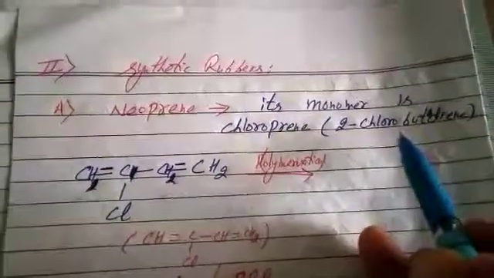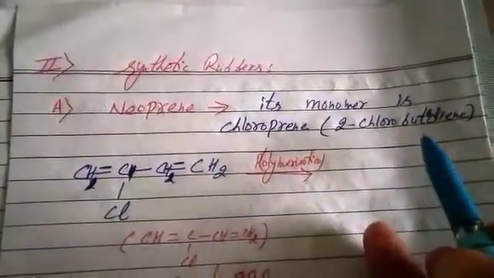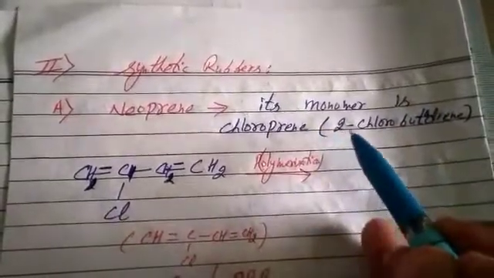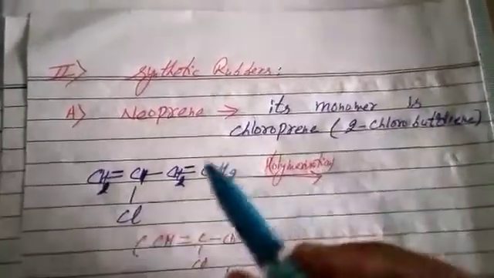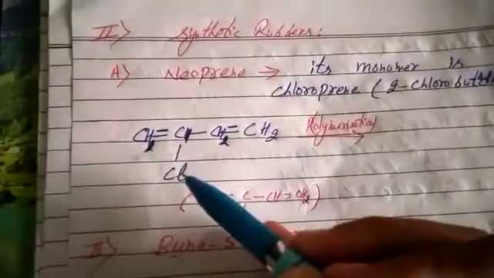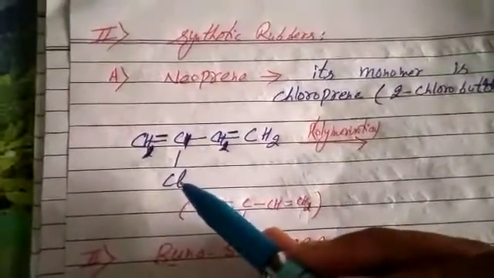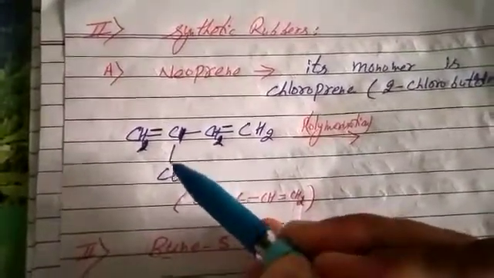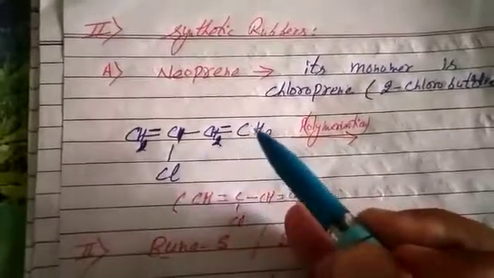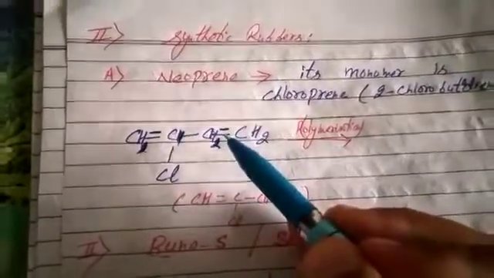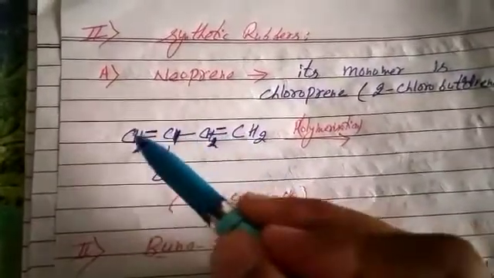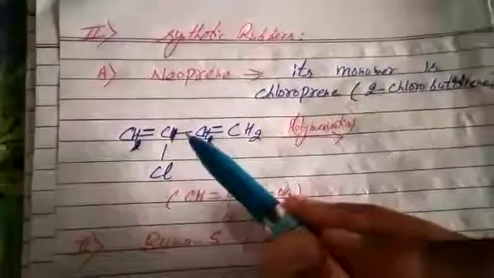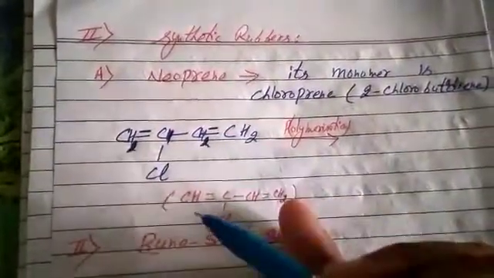2-chlorobutadiene. Isoprene was 2-methyl-butadiene and chloroprene is 2-chloro. That is, the methyl group is substituted by a halogen atom, Cl. That's 2-chloro-buta-1,3-diene. The 1,3 positions again contain double bonds. Students, that's CH double bond CCl, single bond CH double bond CH2.